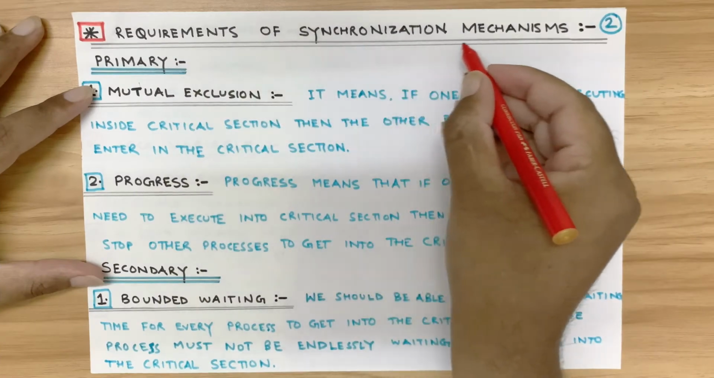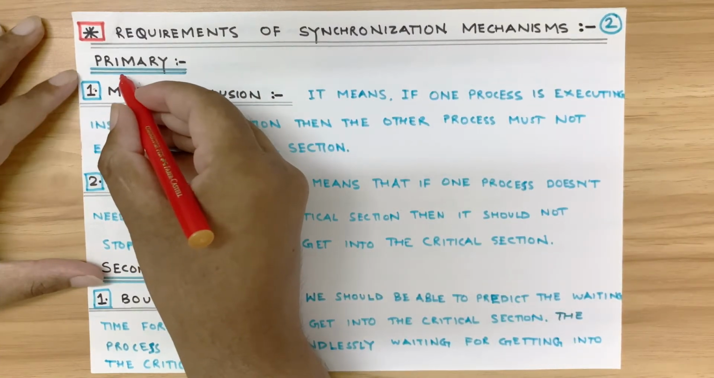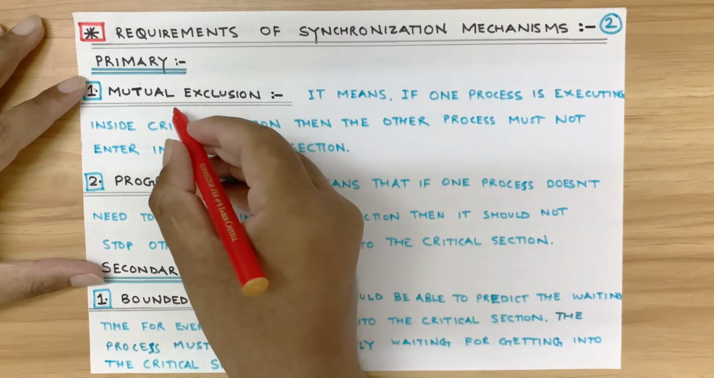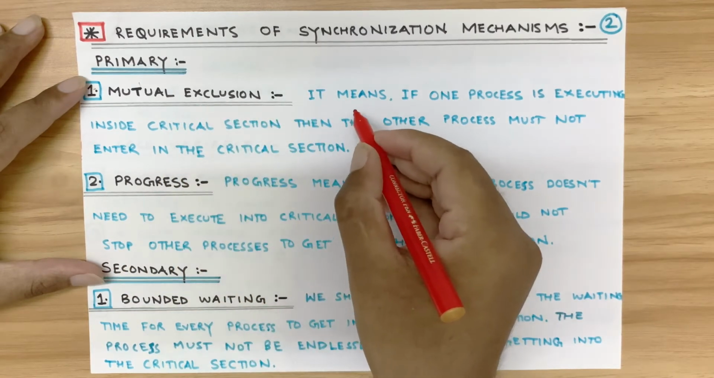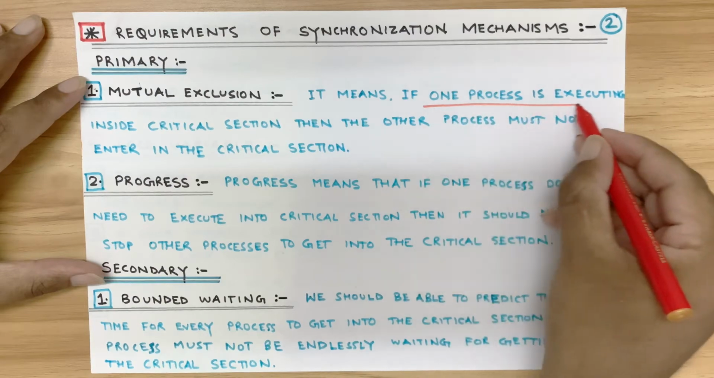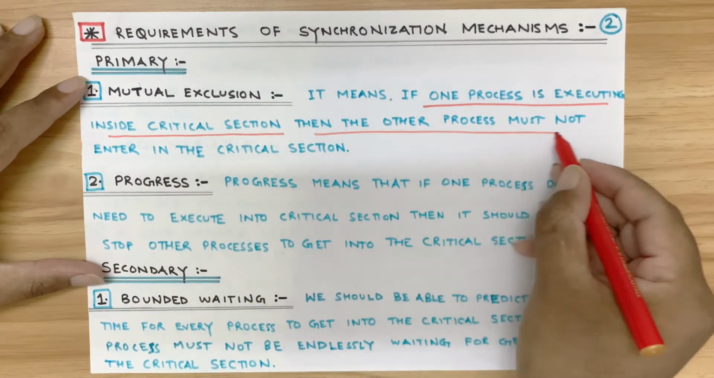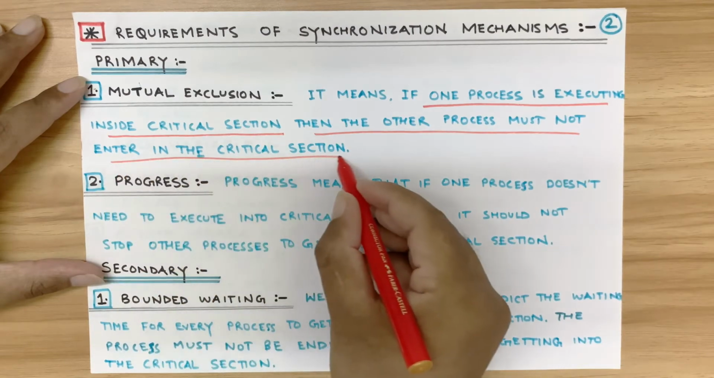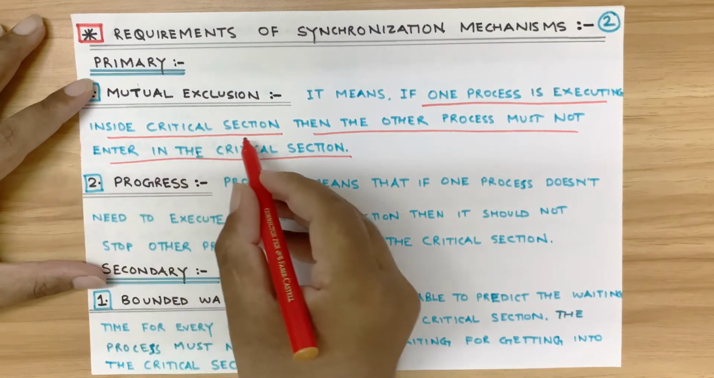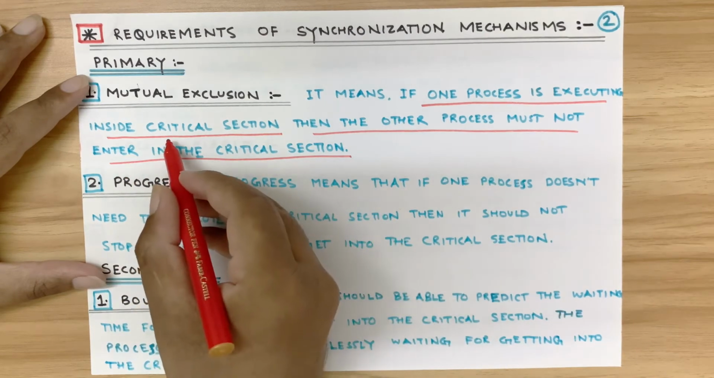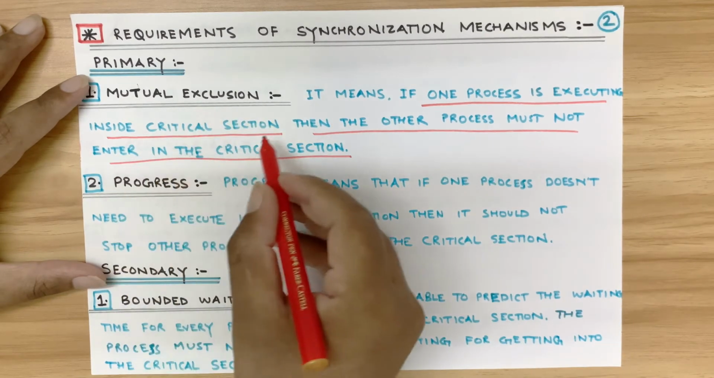Now the requirements of synchronization mechanisms. The primary requirements are 2 in number: mutual exclusion and progress. What do we mean by mutual exclusion? It means if one process is executing inside critical section, then the other process must not enter in the critical section. One process is executing inside critical section, then no other process can enter into the critical section unless and until this process has finished execution.